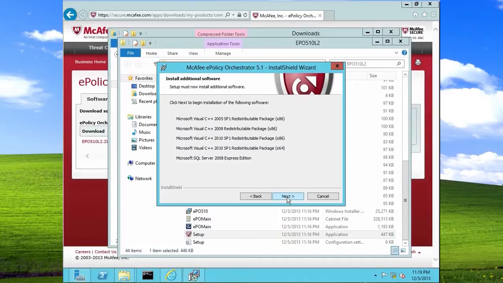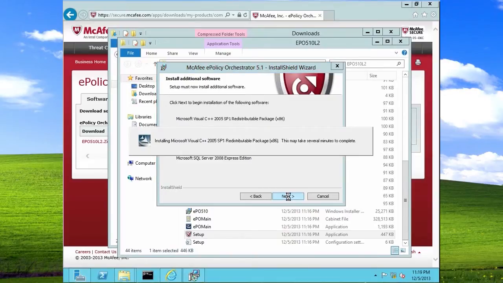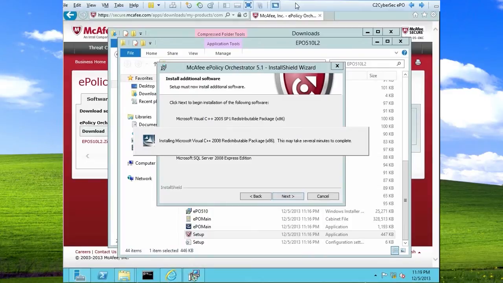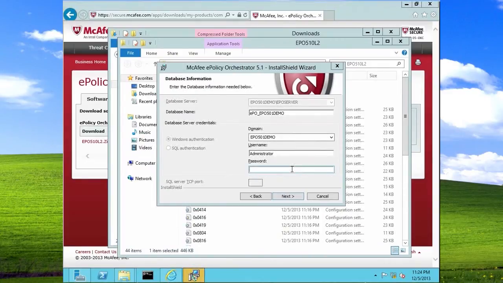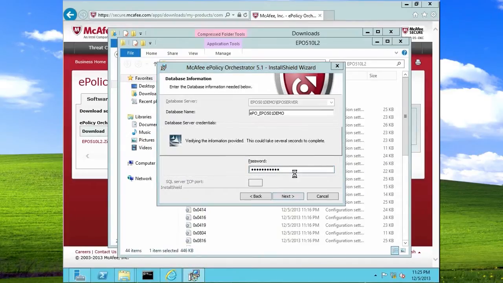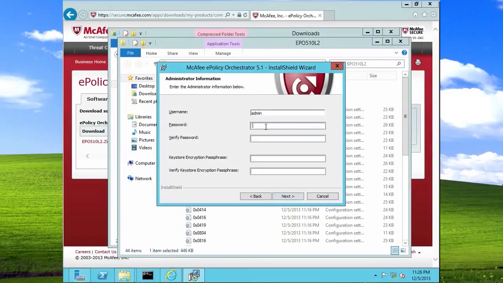This software will be installed automatically when you click on Next. Let's give this a couple of minutes to finish. Now that all the prerequisites have been installed, we can continue with the setup. Right now, it's asking me for a password to the administrator account. In this next prompt, it's asking you to set a password. This password will be used to log on to the ePO web console.